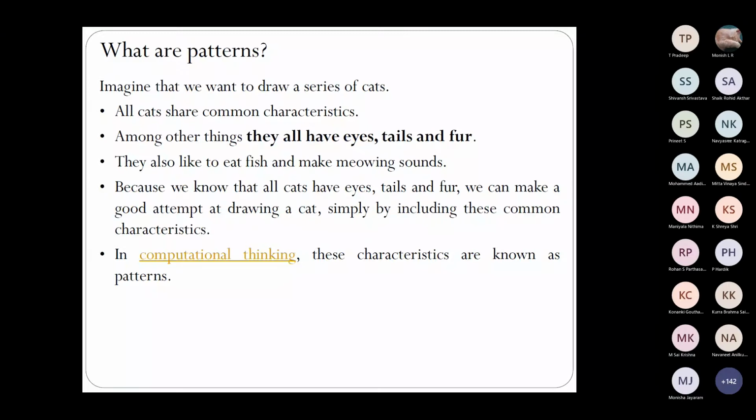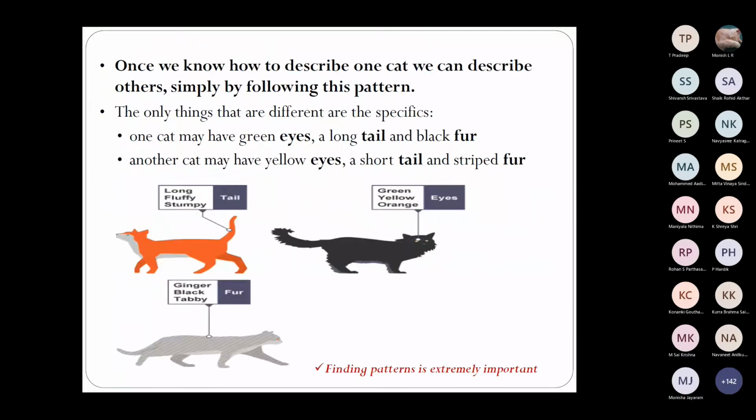So that is a pattern you have identified when you start drawing a cat. That's what they are saying. Once we know how to describe one cat, we can describe others also. So we have to generalize, in the sense we have to find some commonality or common characteristic, or some pattern, so that you can come up with a solution easily.